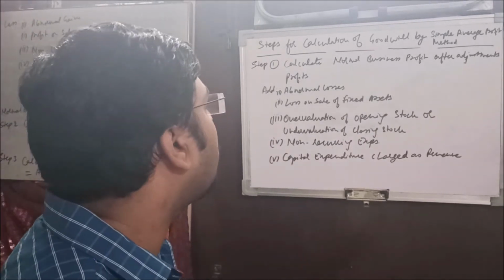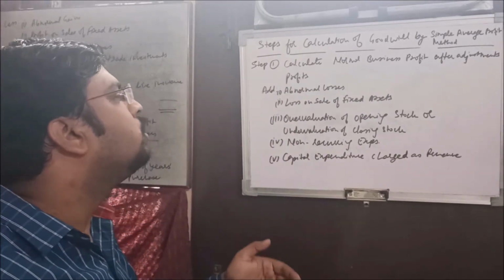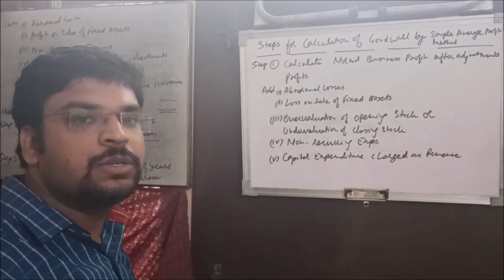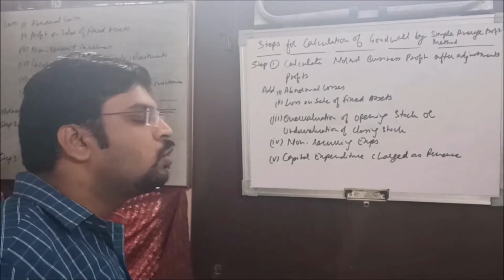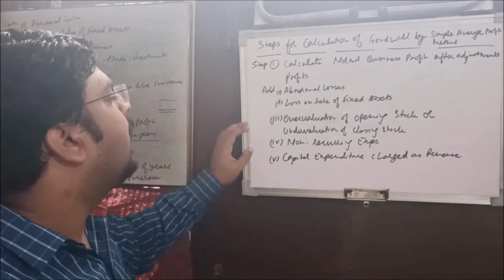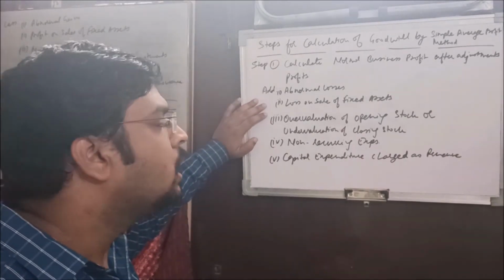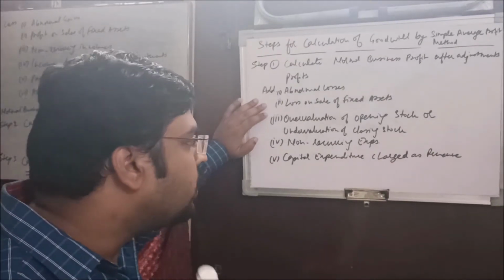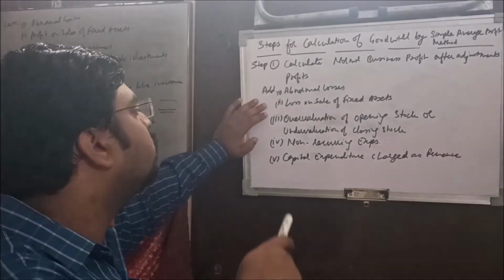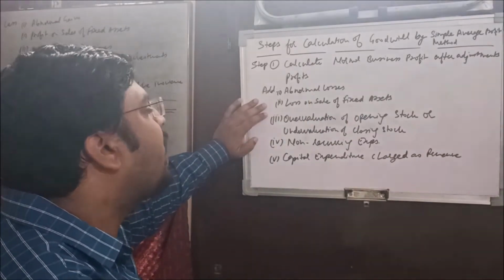Okay, so if out of your profit abnormal losses have been deducted, then you need to add them, because these were the abnormal losses, these were not related to the normal course of business activities. Okay, and then loss on sale of fixed assets, because that is the part of the investment activities, that is not the part of the operating activities. So here, as we have already deducted that from the profit, so we are going to add it now.